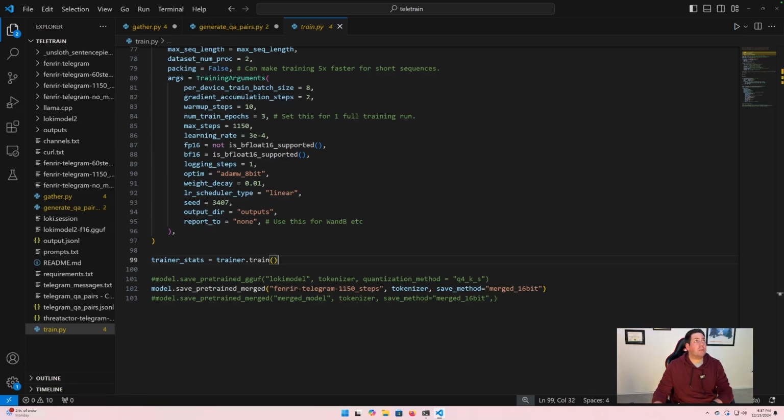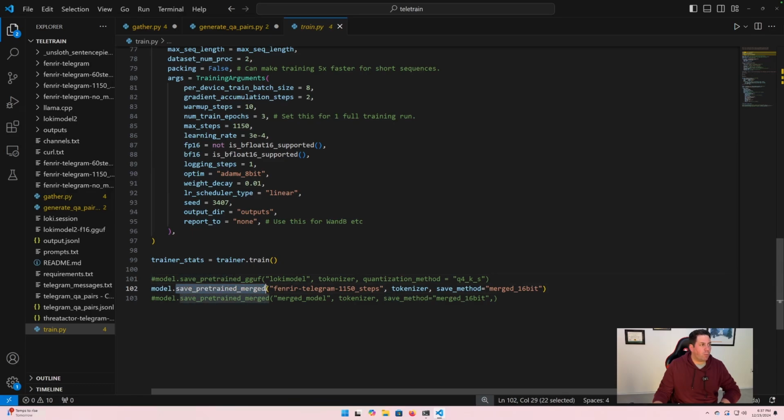Now, Unsloth has, if you were to look at their documentation, a function which is model.save_pretrained_gguf and the name of it. That's not going to work, at least at the time that I'm recording this video. This did not work. It required all kinds of random stuff from llama.cpp. It's kind of wonky the way that Unsloth implemented it. Didn't work.